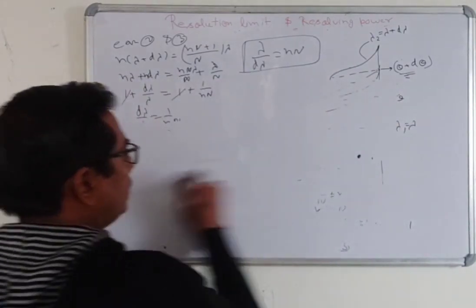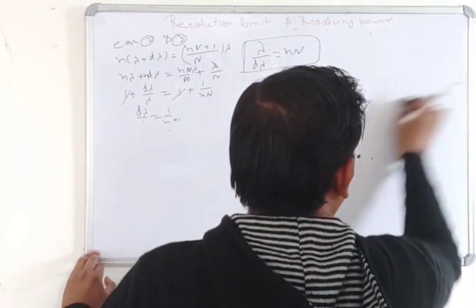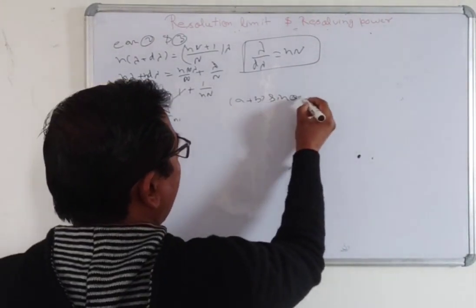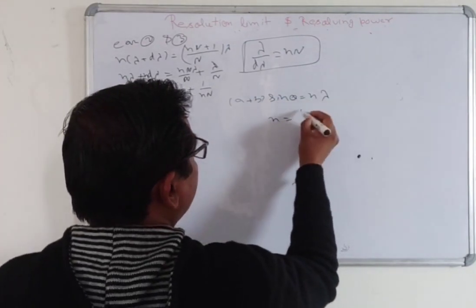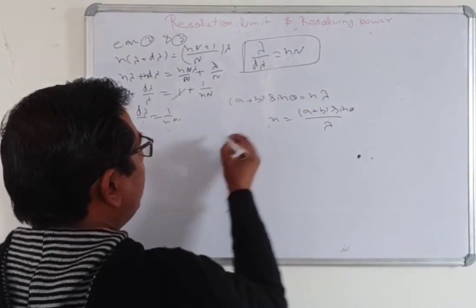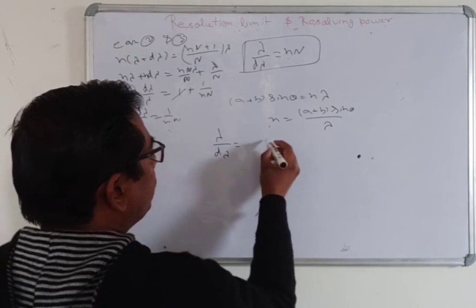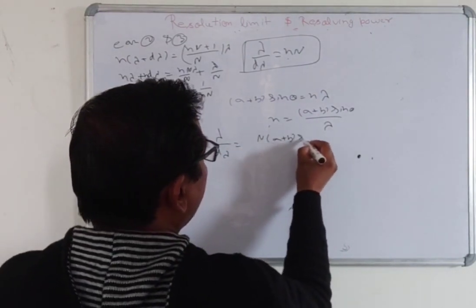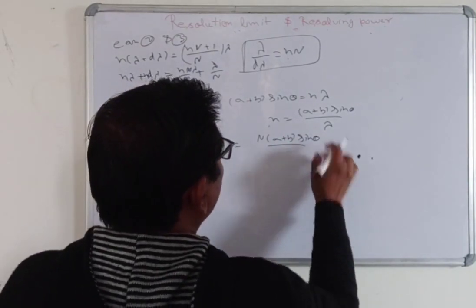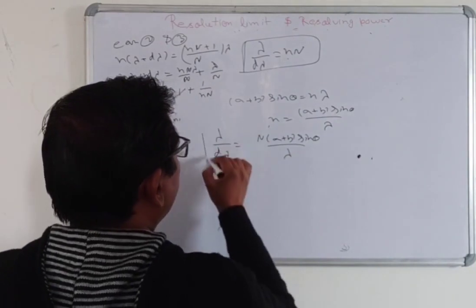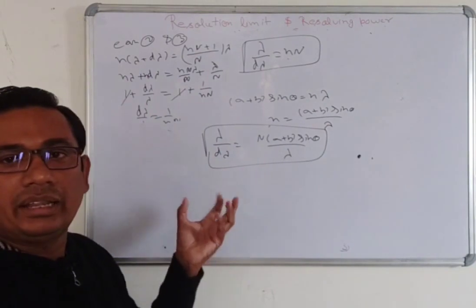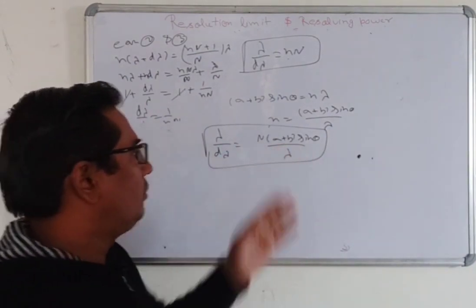Here all of you know that the maxima is (a plus b) sine theta equal to n lambda, so we can write n as (a plus b) sine theta divided by lambda. Now putting the value here, you will get lambda over d lambda is equal to N (a plus b) sine theta divided by lambda. It is another form of the Rayleigh power of the grating in terms of lambda, and it will be identified like that.